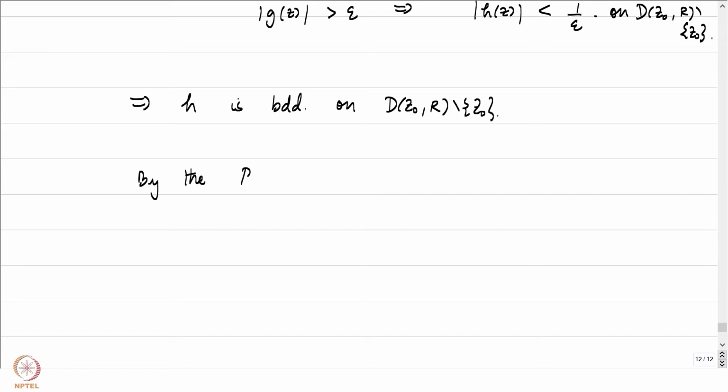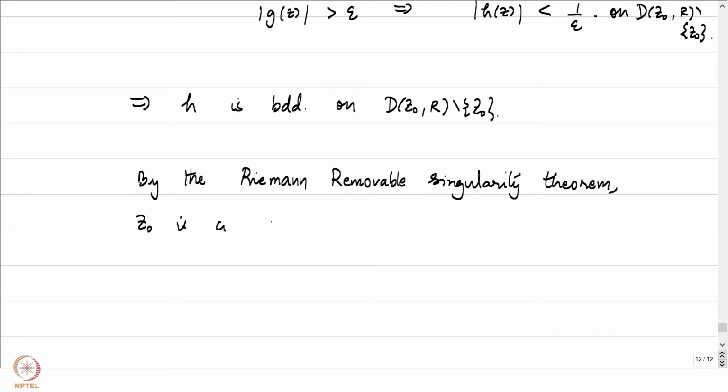by the Riemann removable singularity theorem. z0 is a removable singularity of h.